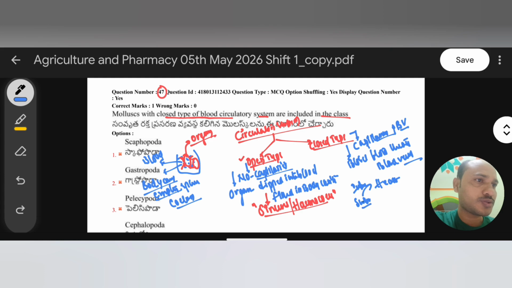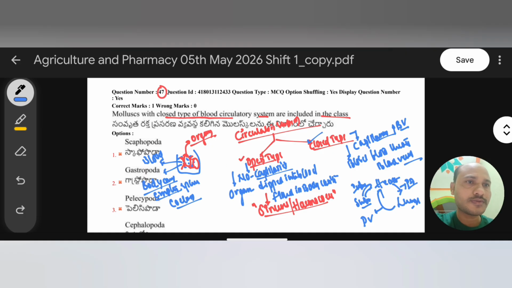The heart also pumps blood to the lungs through pulmonary arteries, and the lungs send blood back to the heart through pulmonary veins. So every organ's blood is transported only through blood vessels. This type of system is called the closed type of circulatory system.